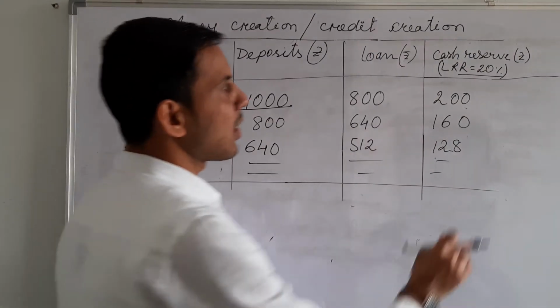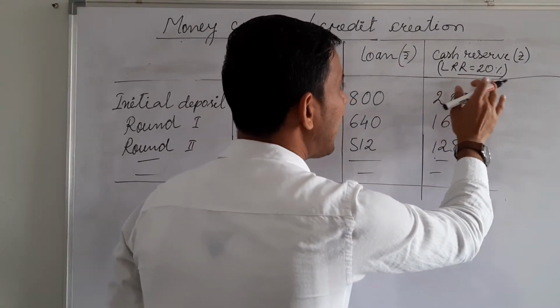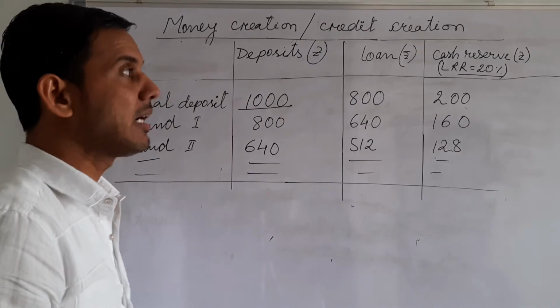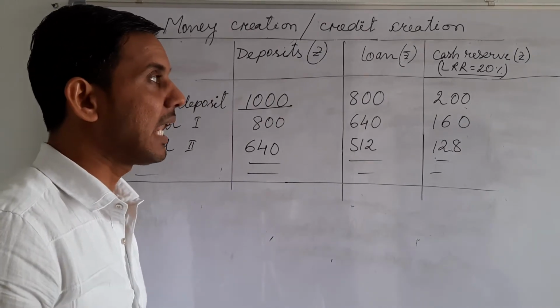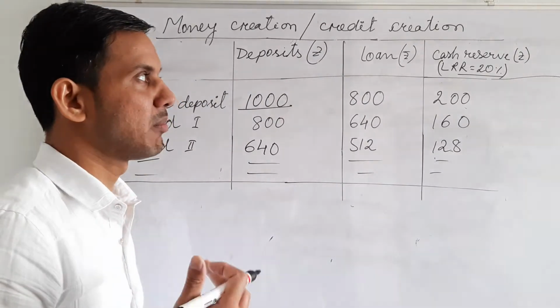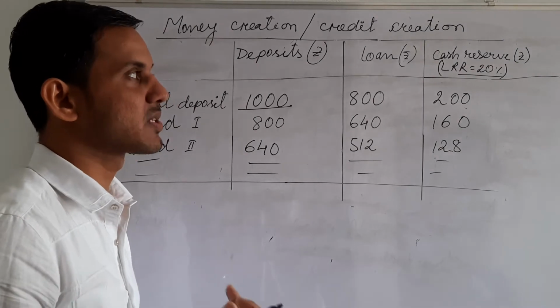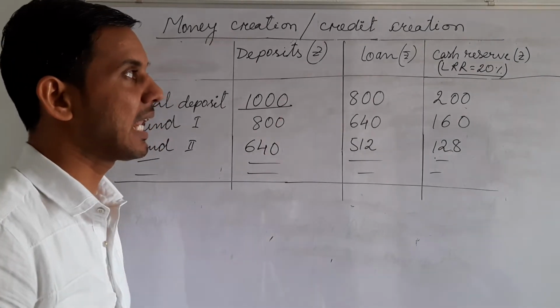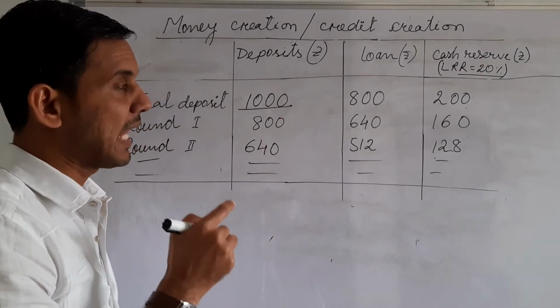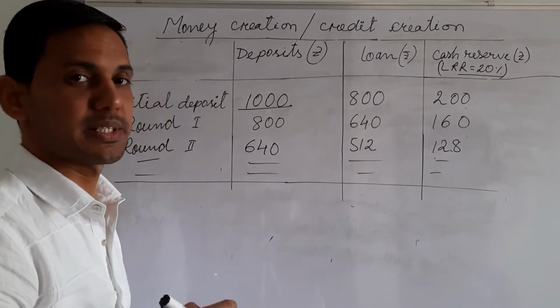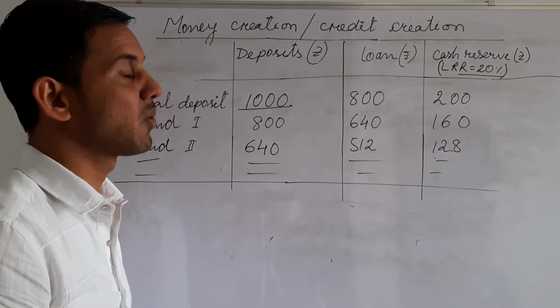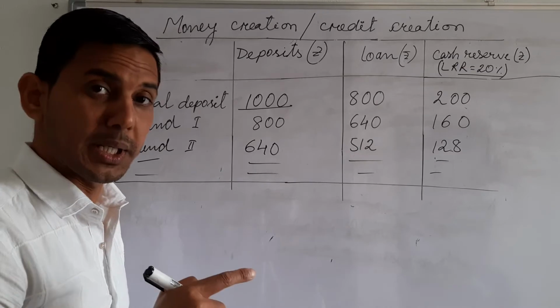So what is the meaning of this LRR 20%? LRR, you know, is the legal reserve ratio. Commercial banks have to keep this percent legally, and that's why it is the LRR. So if LRR is 20%, it means banks are required to keep 20%.